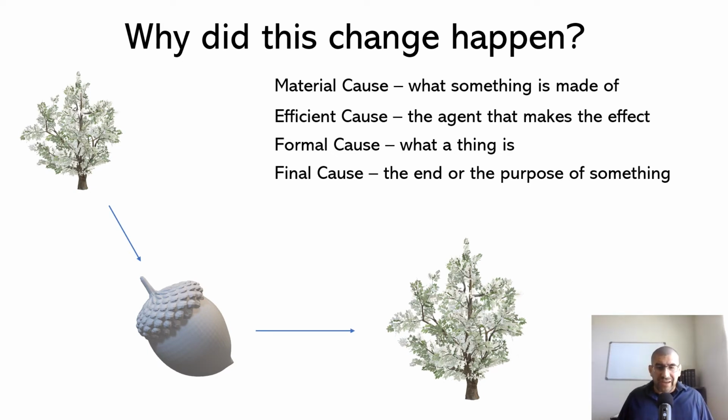Now, a particular acorn may not grow into an oak tree if it doesn't have the conditions to do so, but it is meant to grow into an oak tree if the conditions are there. So it has the potentiality to grow into an actual oak tree. So an acorn has a final cause. If something can be predicted, that means it has an end or a purpose. Everything is already there to set whatever it is in motion so it reaches the end.